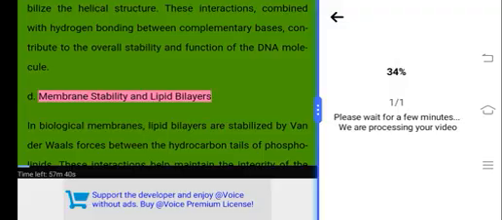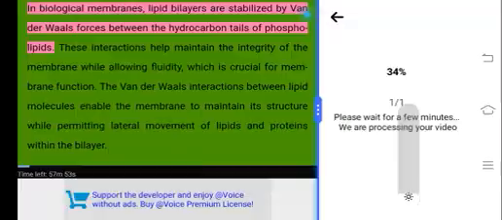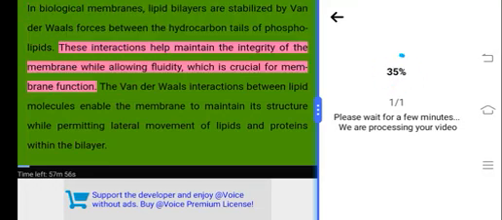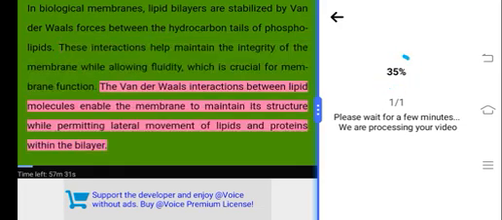D. Membrane stability and lipid bilayers. In biological membranes, lipid bilayers are stabilized by van der Waals forces between the hydrocarbon tails of phospholipids. These interactions help maintain the integrity of the membrane while allowing fluidity, which is crucial for membrane function. The van der Waals interactions between lipid molecules enable the membrane to maintain its structure while permitting lateral movement of lipids and proteins within the bilayer.